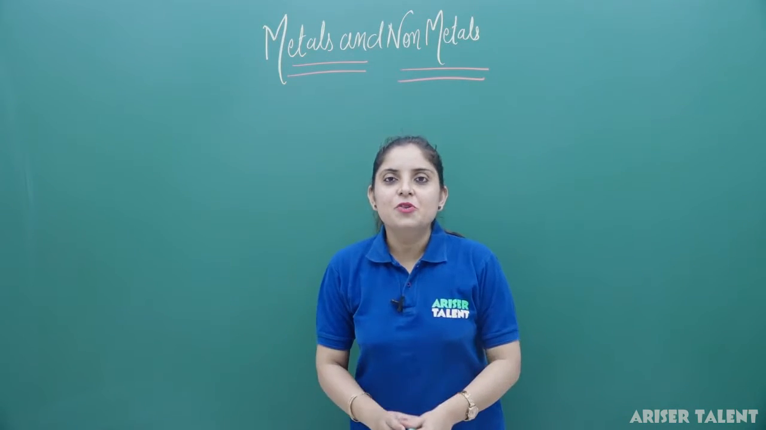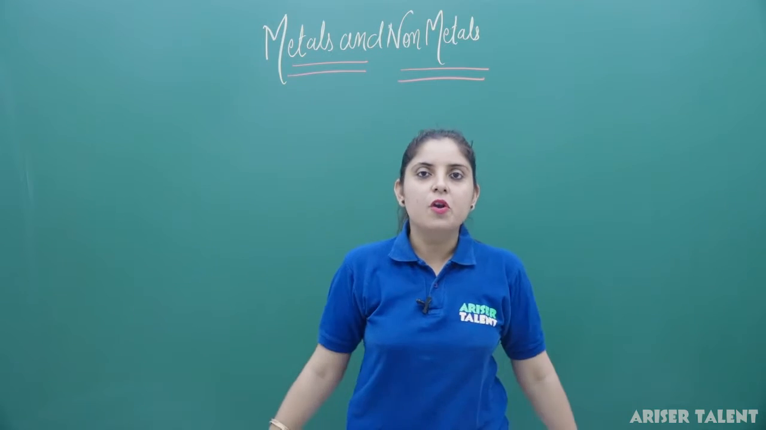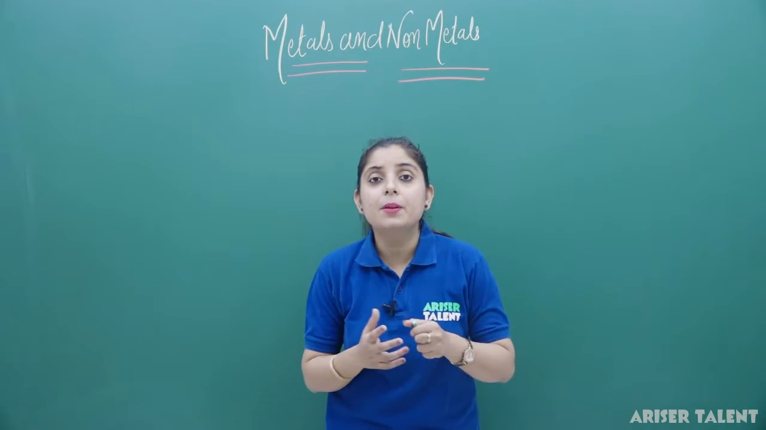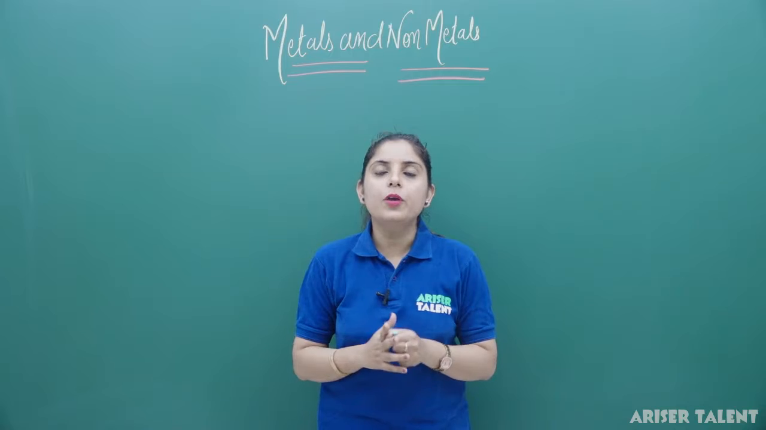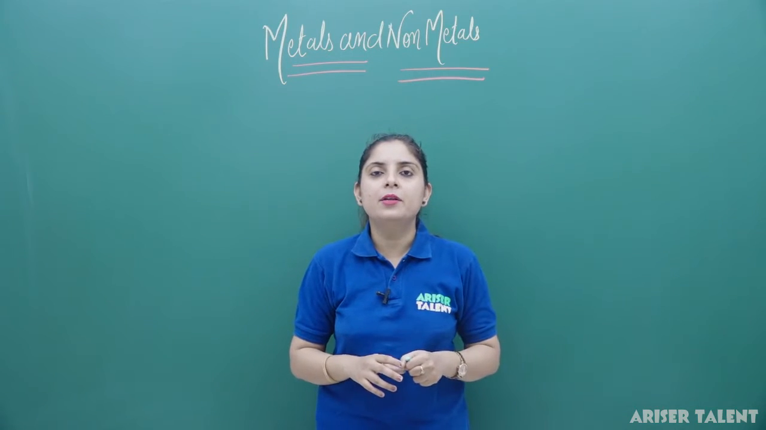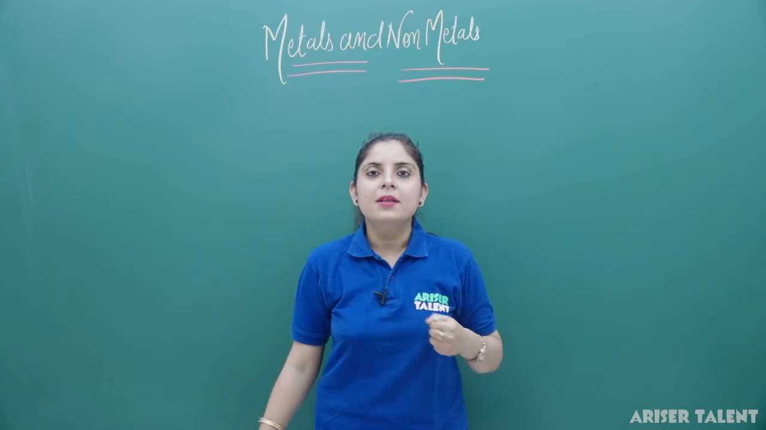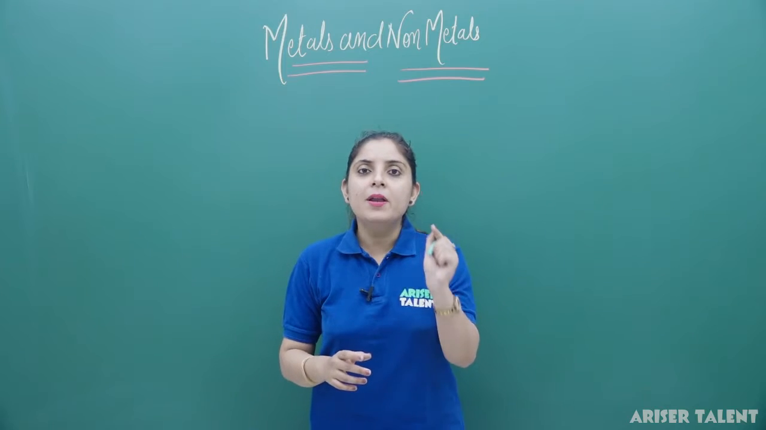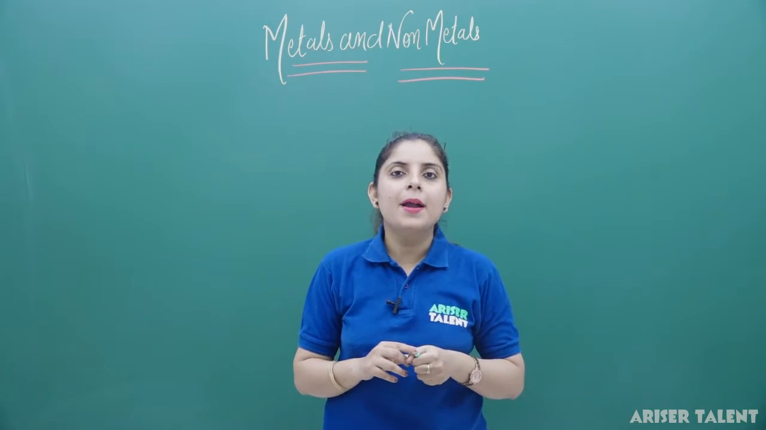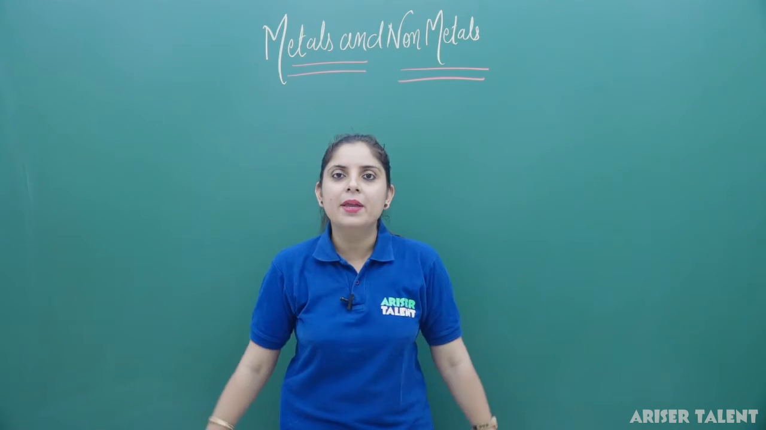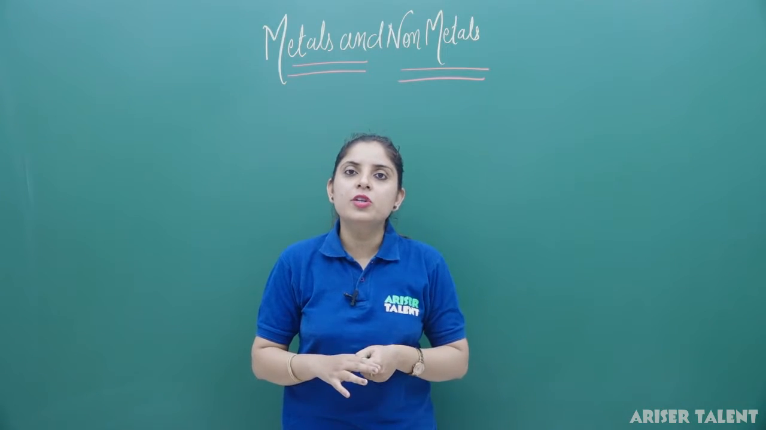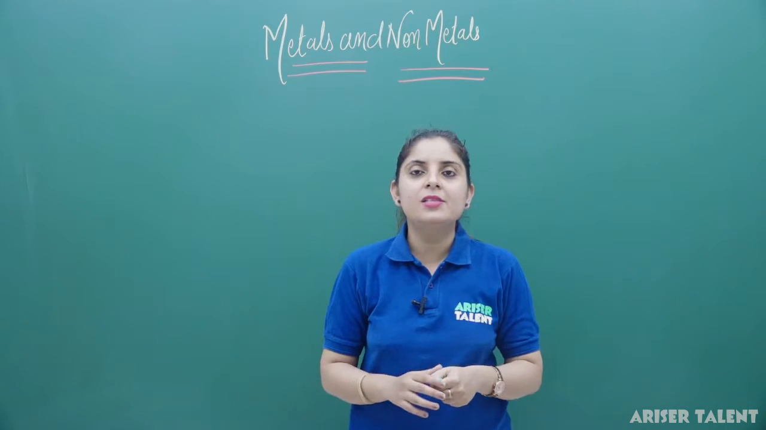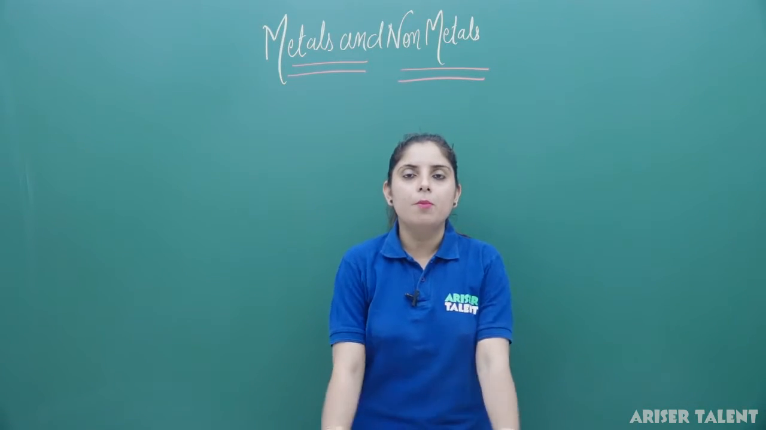Alloys are actually the homogeneous mixture of two metals, or maybe the mixture of a metal and a non-metal. So if two metals are combined together to form a new compound, that will be an alloy. If one metal and one non-metal combine, it will also make an alloy. So an alloy is a homogeneous mixture of two metals or a metal and a non-metal.